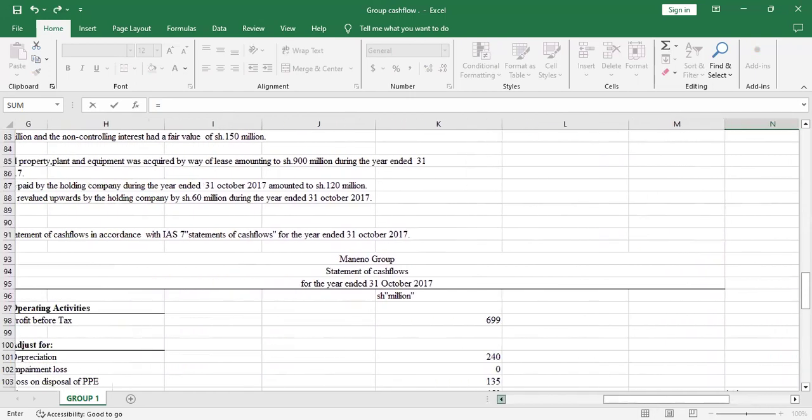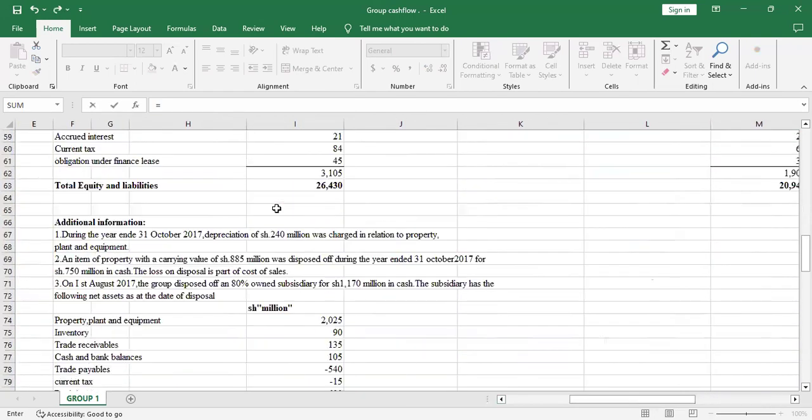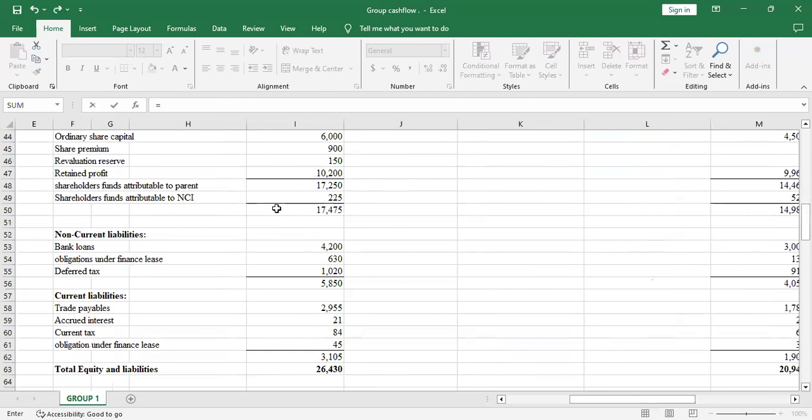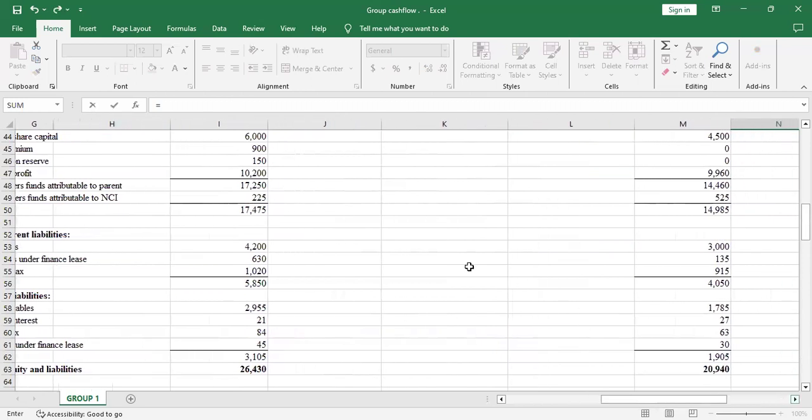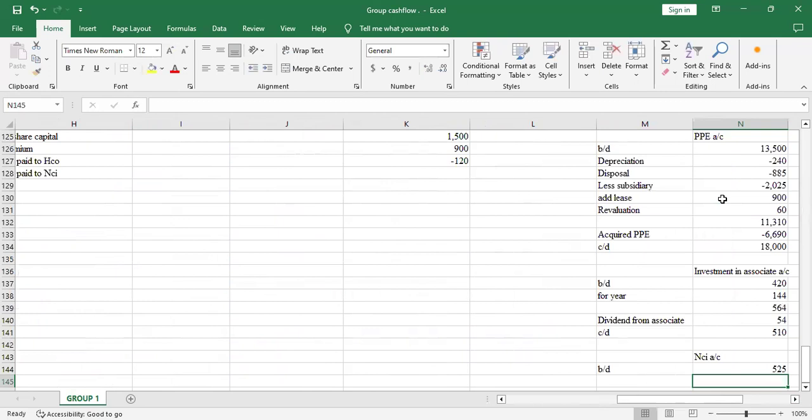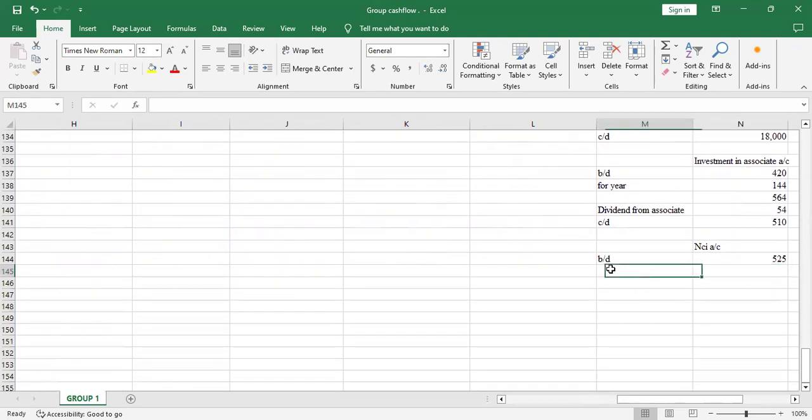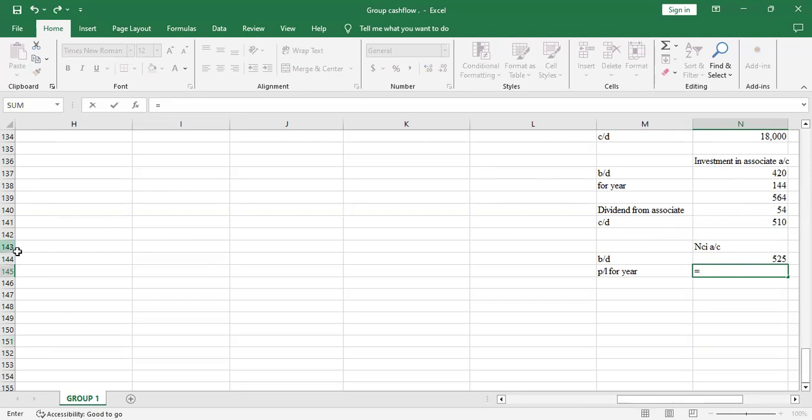Let me go back. So the balance brought down will be this 525, because that's the shareholder funds attributable to NCI. Then we look at the profit or loss for the year for NCI. How much was attributable to NCI on the comprehensive income? We add it back to the balance brought down.